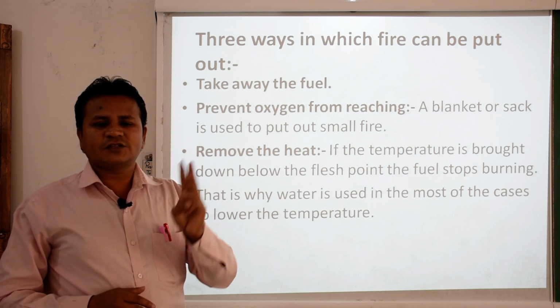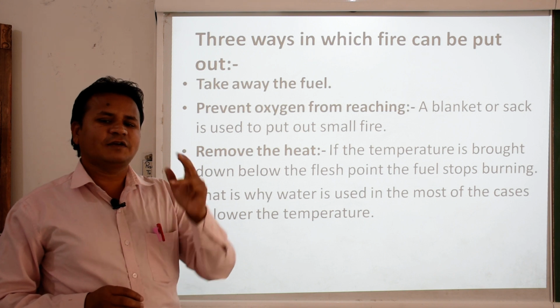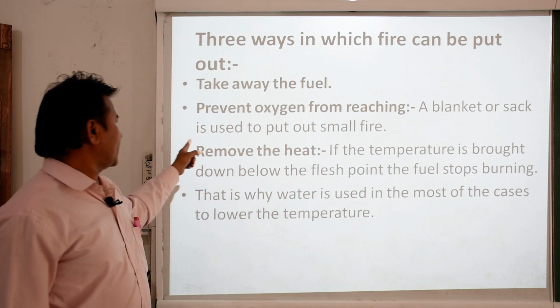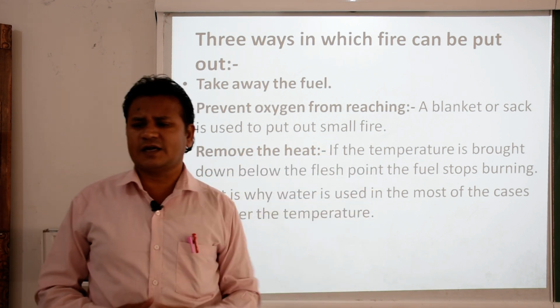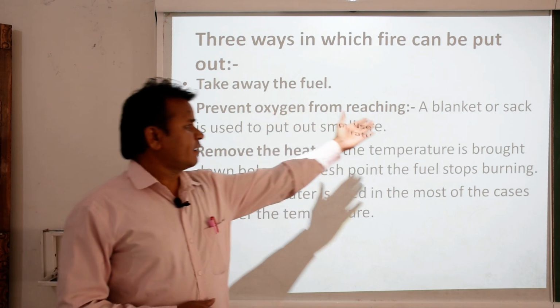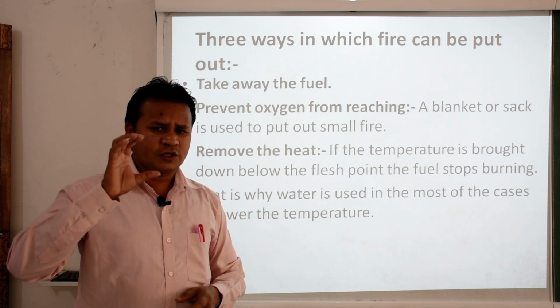Out of these three things, if one is lacking, definitely fire will not take place, it will be under control. A blanket or sack is used to put out a small fire. If we talk about a small fire, we can control it using a blanket, because a blanket is generally so thick.